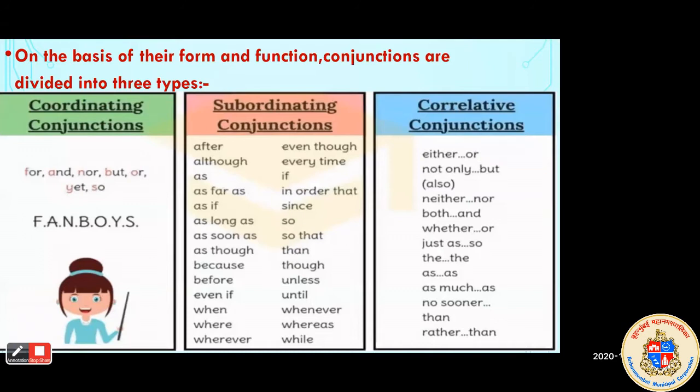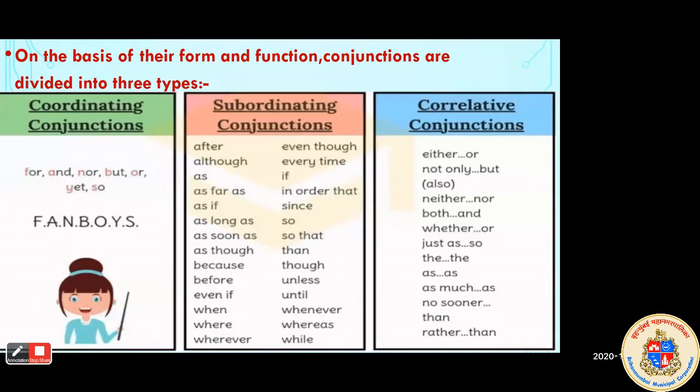Read the examples given of the coordinating conjunctions. For, and, nor, but, or, yet, so. Yes, all these are the important and commonly used coordinating conjunctions. If we take the first characters of these, we get the word FANBOYS. It will be useful to you to keep it in mind easily. Okay, that we also call the FANBOYS. Later on we will see in detail.